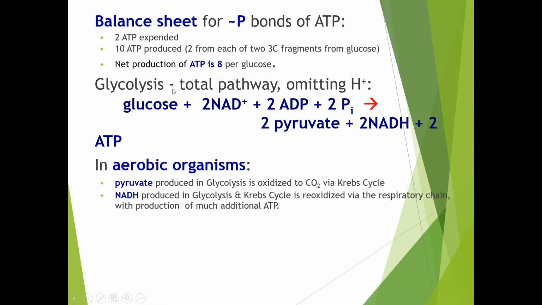This glycolysis pathway we have seen in aerobic conditions, in the presence of oxygen. Now we will see the glycolysis pathway when run in anaerobic conditions. We have to see both aerobic and anaerobic. In aerobic organisms, pyruvate produced in glycolysis is oxidized to carbon dioxide via the Krebs cycle.